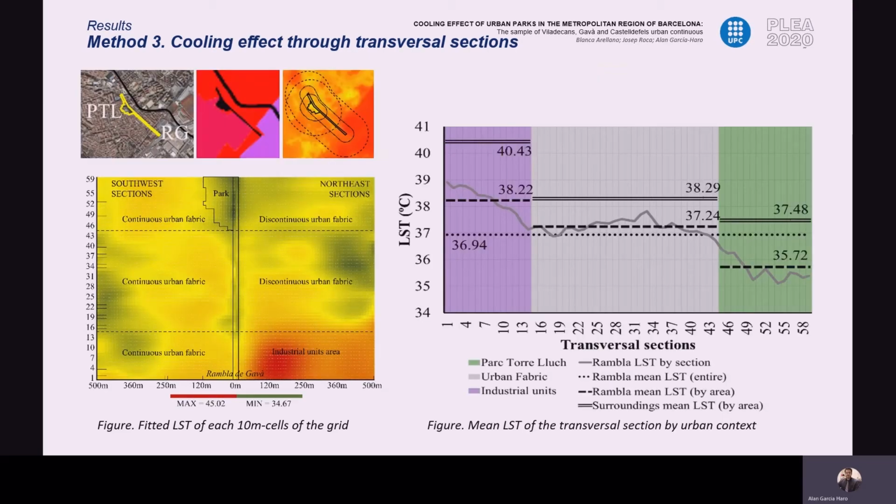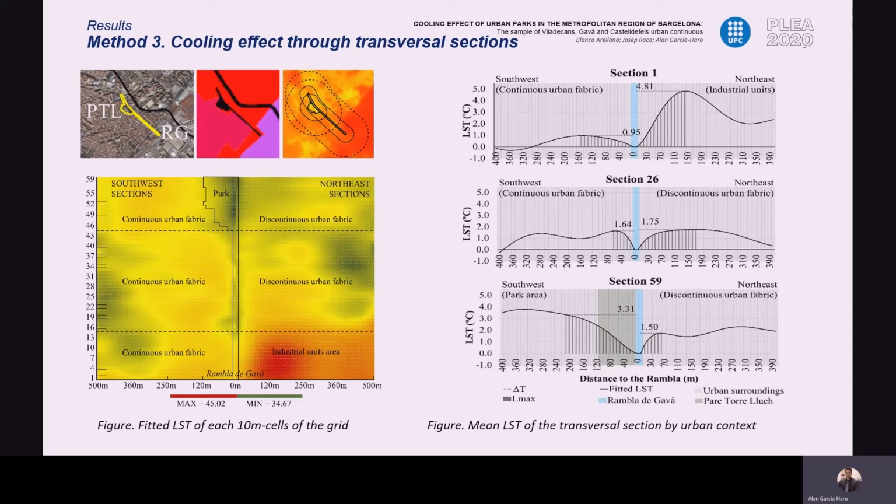Here it is observed that the temperature difference between each of the urban areas and the mean LST of the entire Rambla is very different from the relationship between the mean LST of each urban area and the corresponding sections in the Rambla. Here, to calculate the cooling intensity and extent, the data series of mean LST adjusted for both northeast and southwest are constructed. As can be seen here, we again have an image similar to the conceptual model, with the particularity that we can identify the difference in cooling between both orientations, which reflects more important disparities.